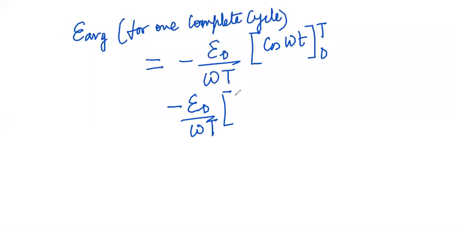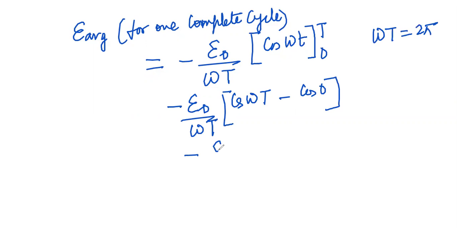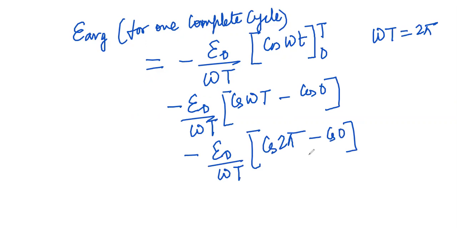That is cos of omega T minus cos of 0. I have already told you that omega T is equal to 2 pi. So I can say that it is minus E naught by omega, bracket, and instead of omega T I'll put 2 pi, minus cos 0. You already know that cos 2 pi is equal to 1 and cos 0 is also 1. So the total value will come to be 1 minus 1, that is equal to 0.